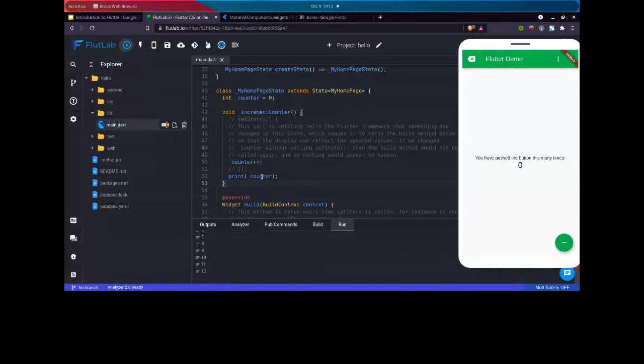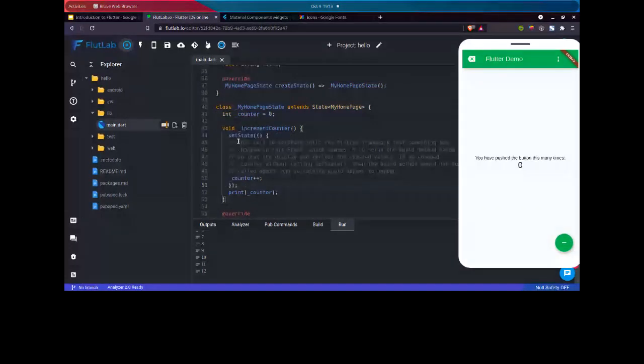You can see in the comment also, this call to setState tells the Flutter framework that something has changed in the state, which causes it to rerun the build method below so that the display can reflect the updated values. So if we don't use the setState method, our counter will get updated, but it will not be updated on our screen. To rebuild it on our screen, we use the setState method.